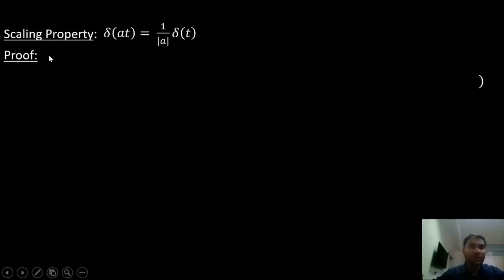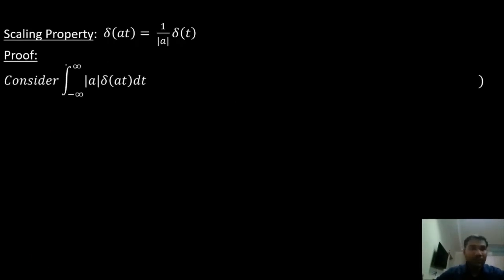Now the last property is the scaling property: delta of at is equal to 1 by mod a delta of t. Let us prove this property. Let us consider the integral from minus infinity to infinity of mod a into delta of at dt. Now I will consider at equal to some tau.